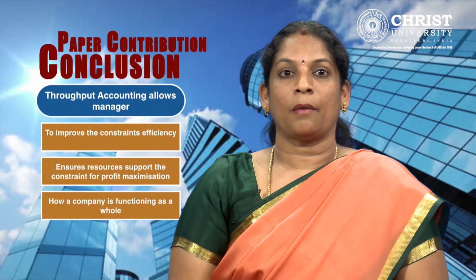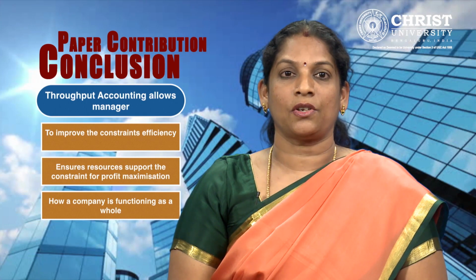Throughput accounting shifts the emphasis in decision making from managing cost and budgets to maximizing throughput and profitability. It emphasizes the improvement of flow through the system, providing feedback on the financial impact of the constraint. It drives management decisions to improve the constraint's efficiency, ensuring all company resources support the constraint so that profit can be maximized. This approach differs substantially from traditional cost accounting because a company is not focused on every machine and employee working at the optimum efficiency.